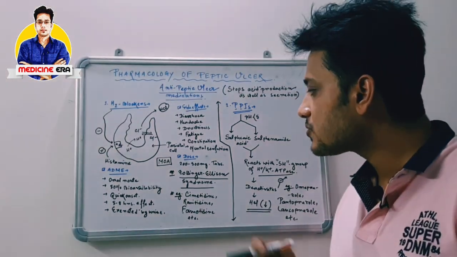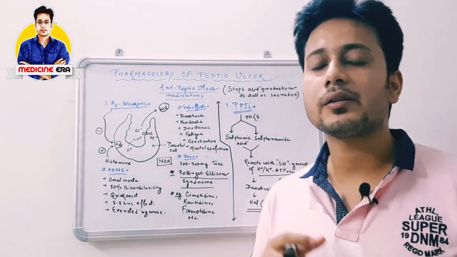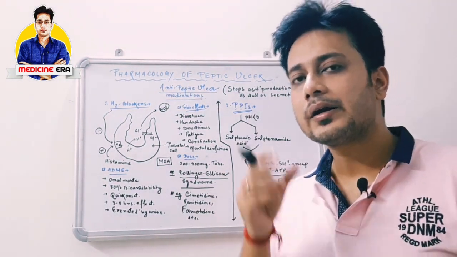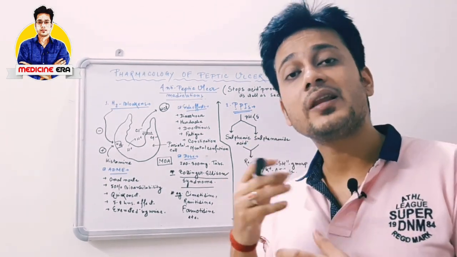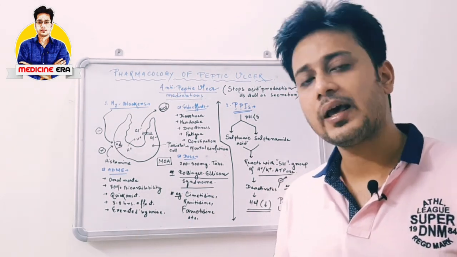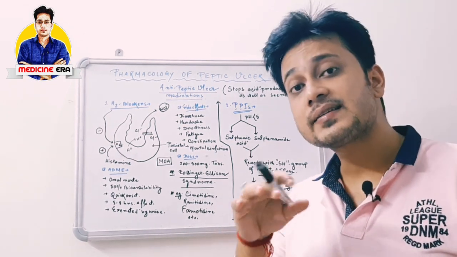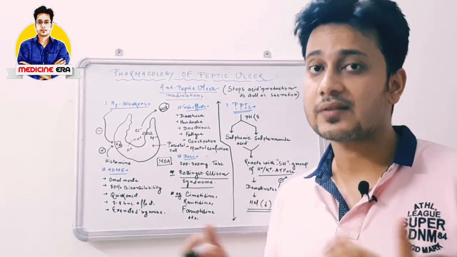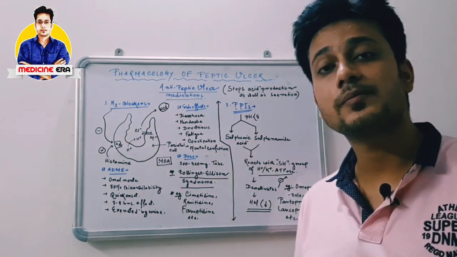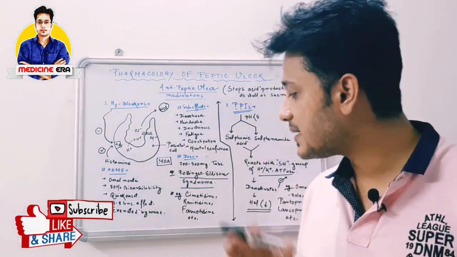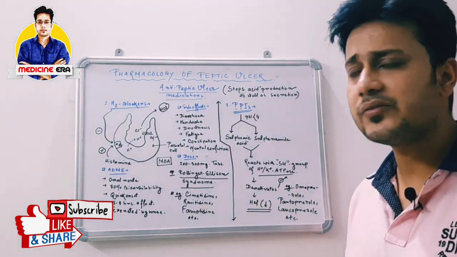So the next part is Zollinger-Ellison syndrome. What is Zollinger-Ellison syndrome? In this condition, a particular tumor called a gastrinoma is formed in the duodenal part. This tumor is responsible for the excessive secretion of gastrin, and this excessive gastrin will also result in the secretion of HCl. This excessive secretion of HCl also increases the chance of peptic ulcer. This is called Zollinger-Ellison syndrome, and H2 receptor blockers are also used to treat it. The main examples are cimetidine, ranitidine, famotidine, etc. These are the main drugs.